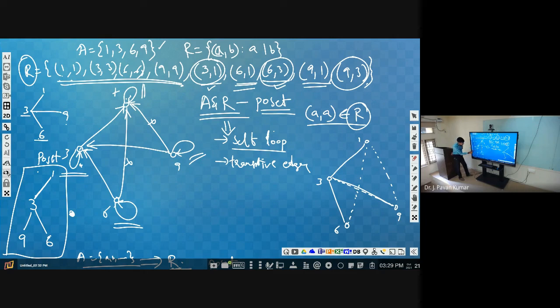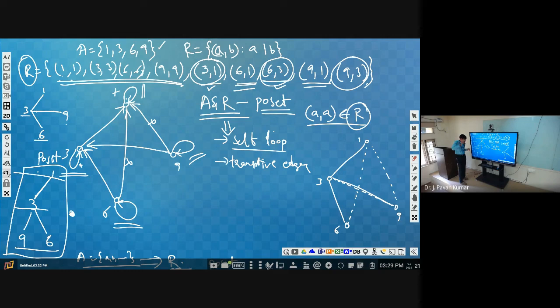Can we get 1, 3? No. Why? Because although there is an edge, we are considering levels. You consider this as one level, this as another level, this as another level. Always we will be having the relation from bottom to top only. The relation tuple will be from bottom to top. So 1, 3 we will not be having any tuple. Got it? So it will ensure the antisymmetric property.